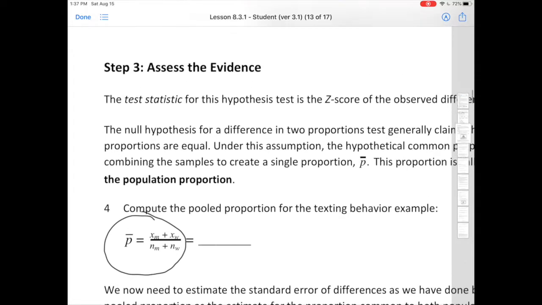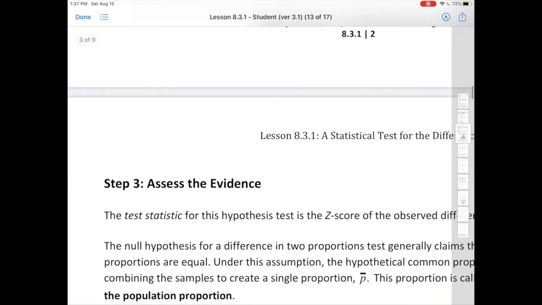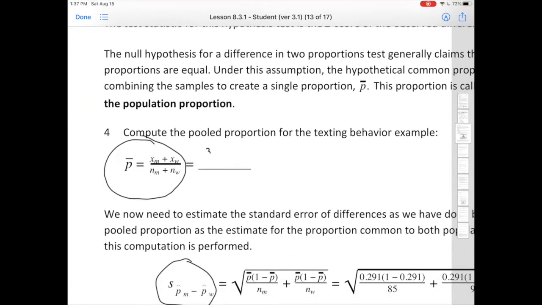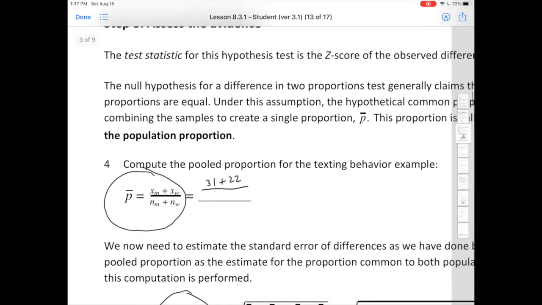Okay, so let's go back to our values and see what we got. There's 31 men that were successes and 22 women that were successes. So we have 31 plus 22 on top, and the bottom is 85 plus 97.